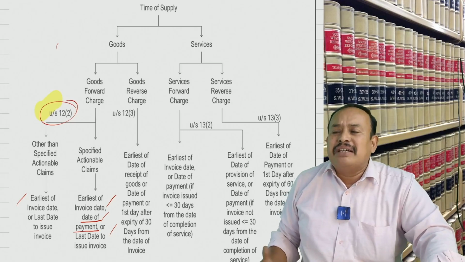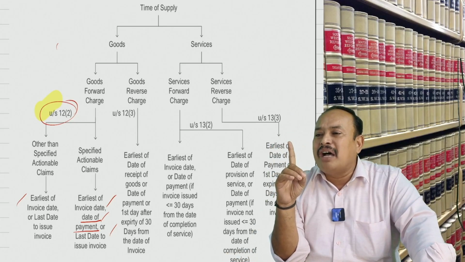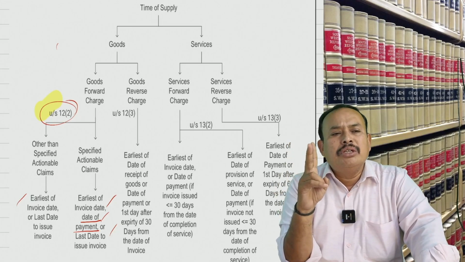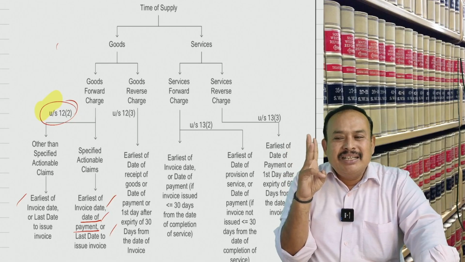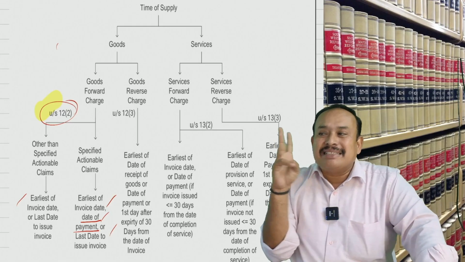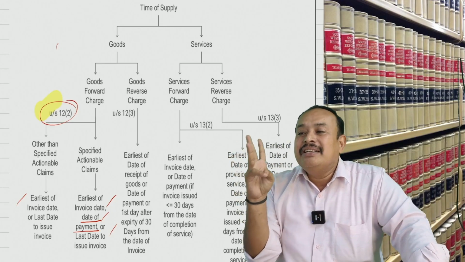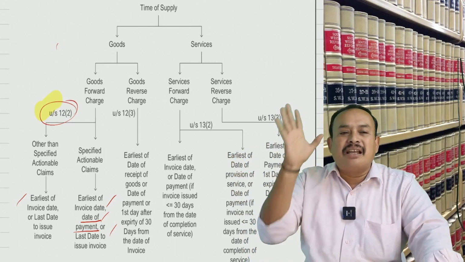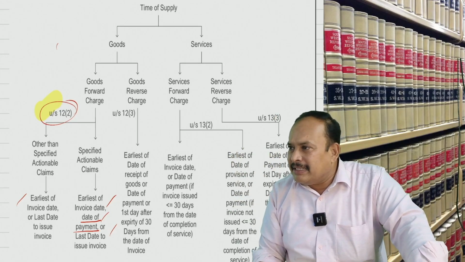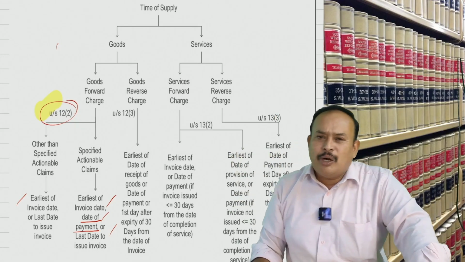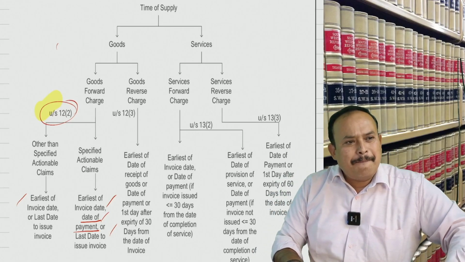In the case of reverse charge, where the recipient is liable to pay tax, the time of supply is the earliest of: 1. Date of receipt of goods. 2. Date of payment. 3. The first day that occurs after expiry of 30 days from the date of invoice. Is it clear? Got the clarity? Now, if I bring a problem, can you answer?